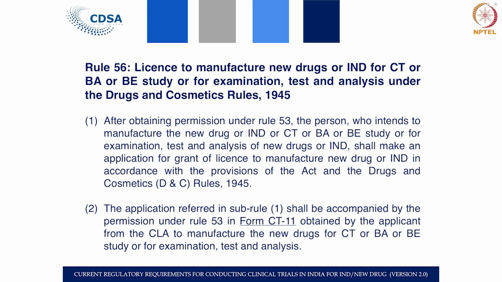In this license, what we say is that after obtaining the permission under the rule 53, the person who intends to manufacture this new drug, you got a permission in CT11 form from CLA. Now, what you do? You have to manufacture the new drugs in a particular manufacturing premises. So, under the Drugs and Cosmetics Act, there is an application form called form 30, where you apply to the concerned state licensing authority for manufacturing this new drug.